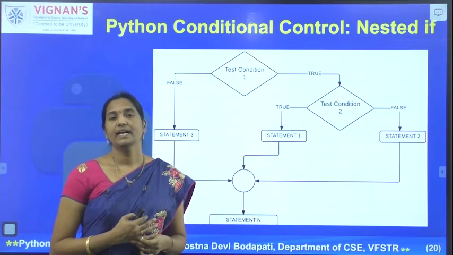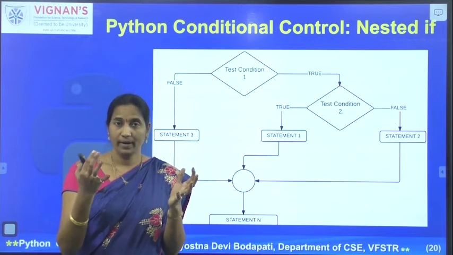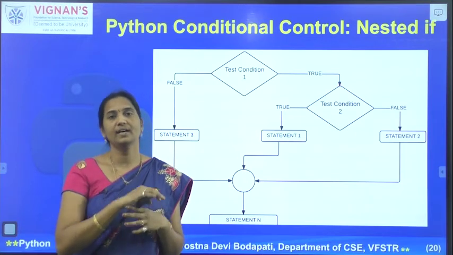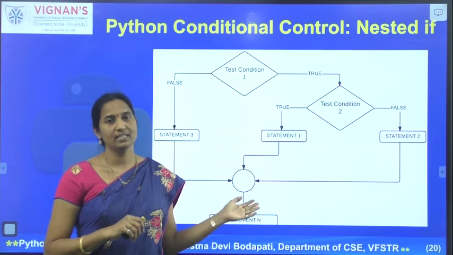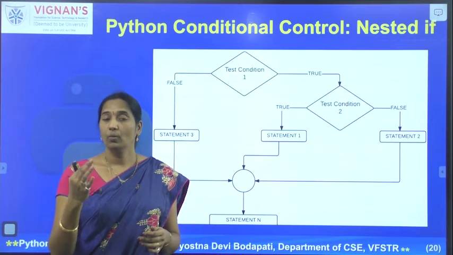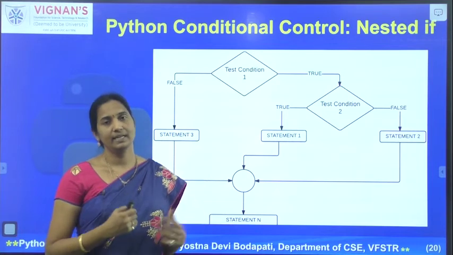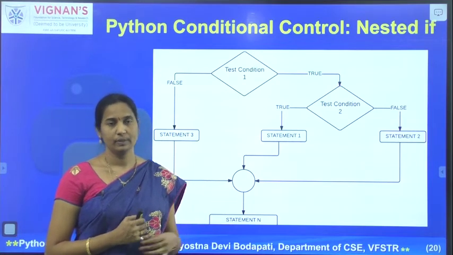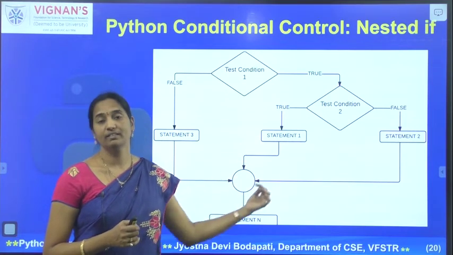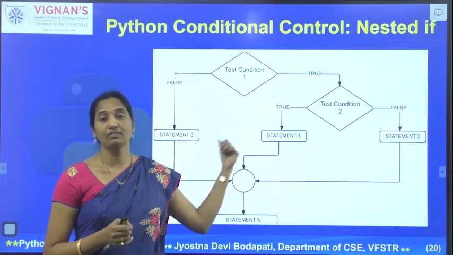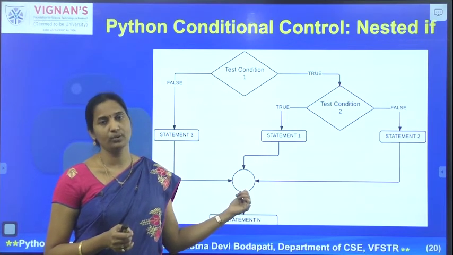So basically nesting means placing one inside the other. So that's how we are calling it nested. As we are placing one if-else structure as part of the other control structure, we are calling it a nested if structure. So now let's see how this nested if structure can be. One possible way of implementing this nested structure you can see here.